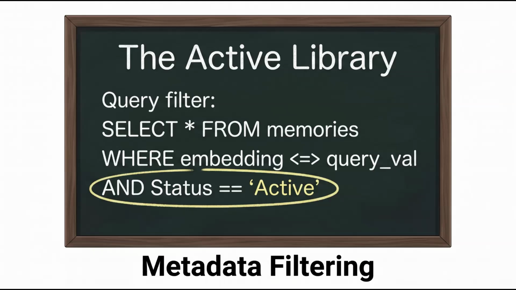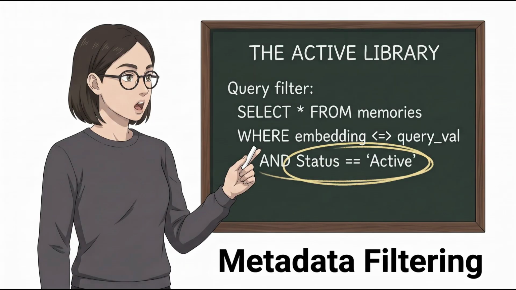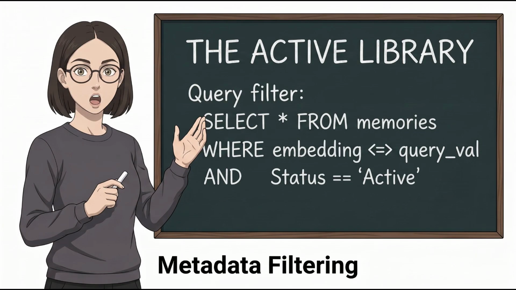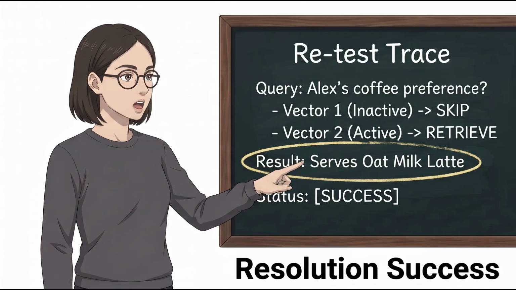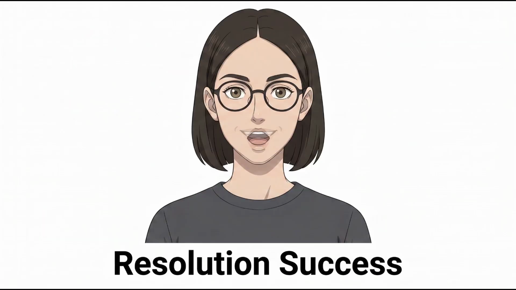Finally, we modify our query layer to enforce a strict metadata filter. When we query the vector store, we construct our search to only fetch cards where the status field is marked active, discarding outdated details entirely. Rerunning our identical test, the query successfully filters out the stale January preference. It retrieves only the active oat milk latte card. The agent has the correct context, instantly knows the current truth, and successfully serves the correct drink every time.